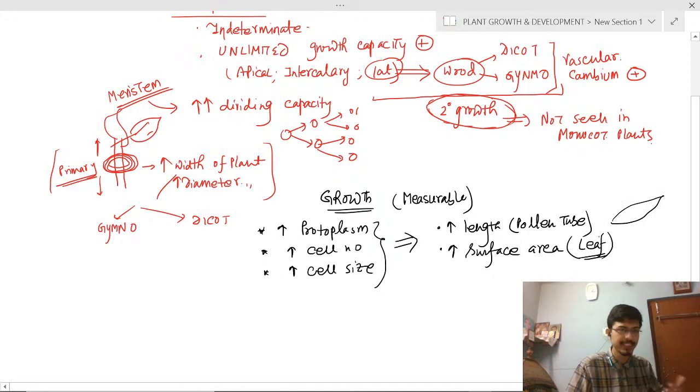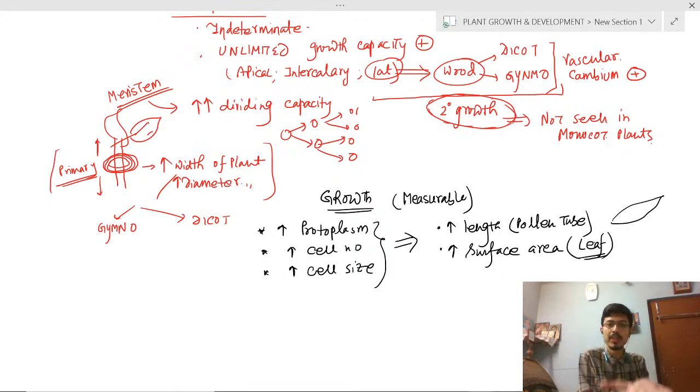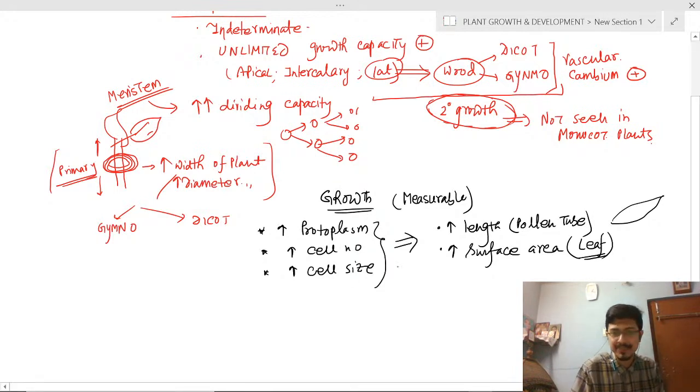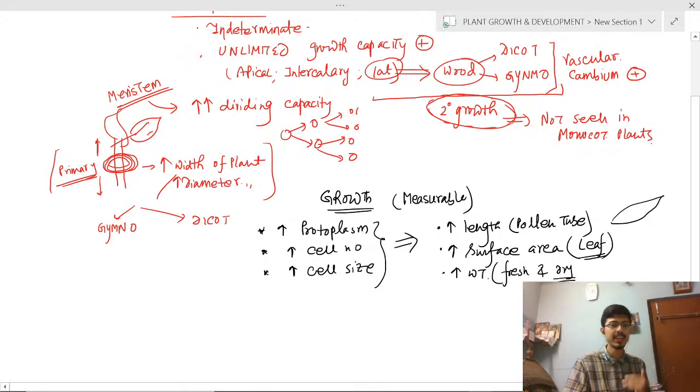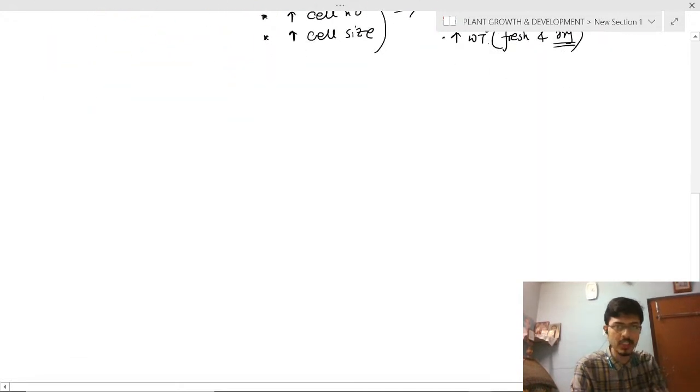The more the surface area, the more the evaporation of water and the more the transpiration. Clear? Next is increasing the weight. There will be increasing fresh weight and increasing dry weight. When there is no water, it is dry weight, and when there is water, it is fresh weight. Clear?